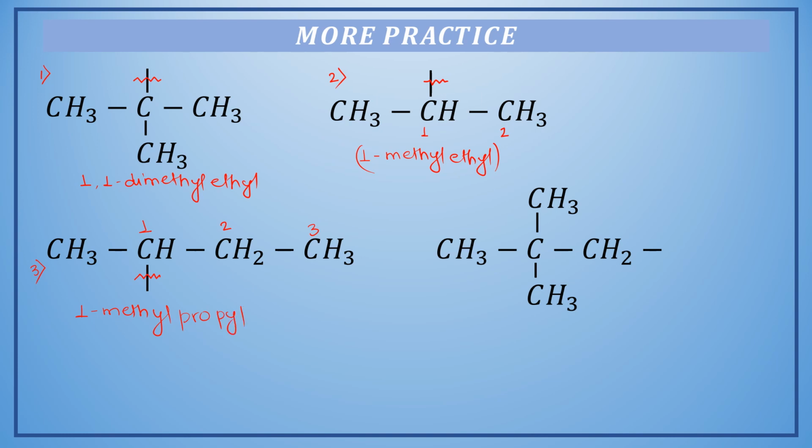You can apply the same steps to discover the name of the substituent given in question number 4. I am writing the name of this particular substituent directly as 2,2-dimethyl propyl.